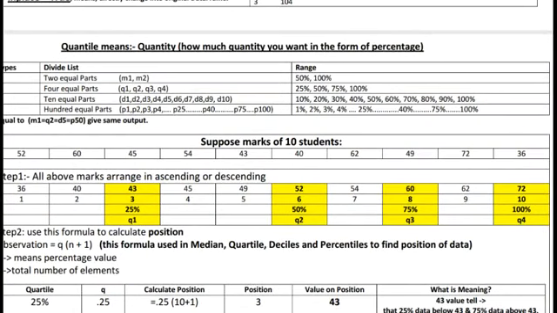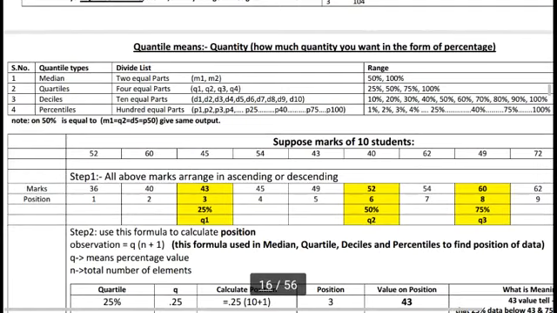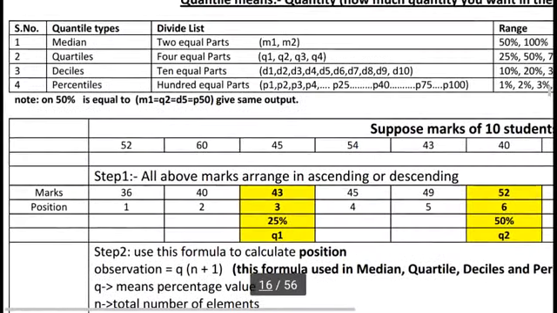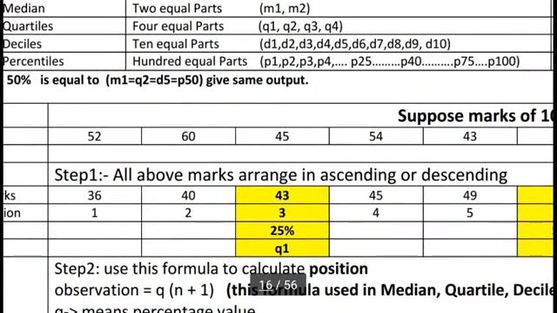So first we arrange these marks into ascending or descending order. It is compulsory because a list is always in unordered manner, so first we convert it into order, meaning ascending or descending. So you can say step 1: arrange all the above marks in ascending or descending order. But here I am arranging all the marks in ascending order.